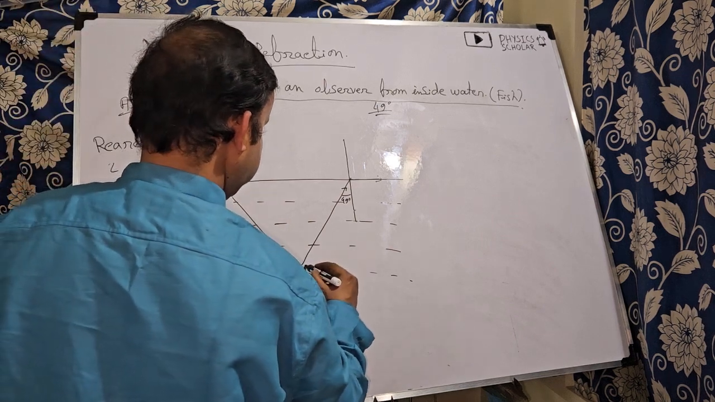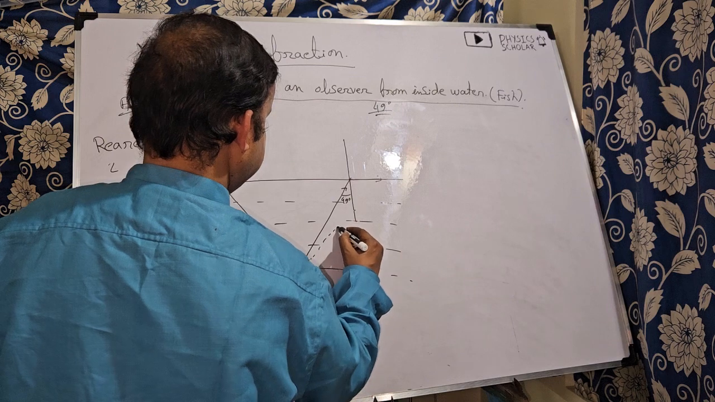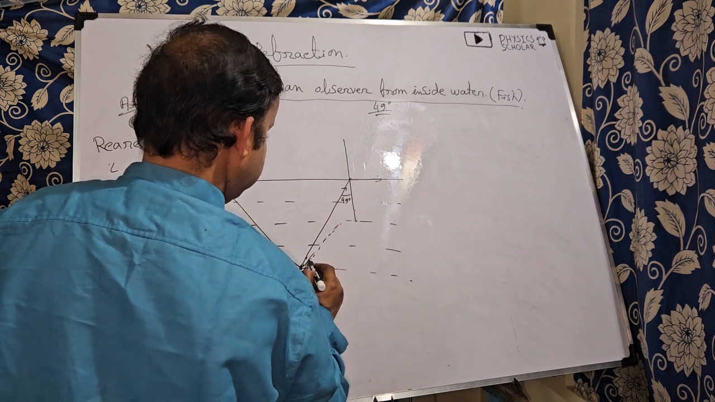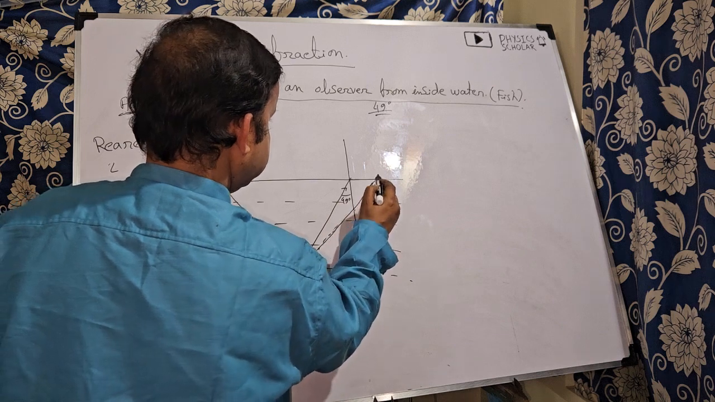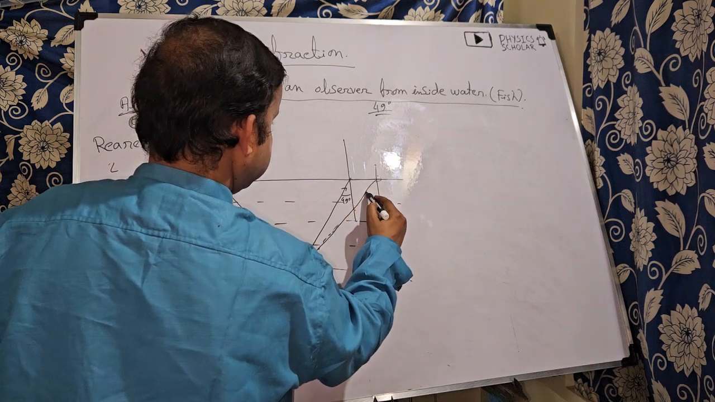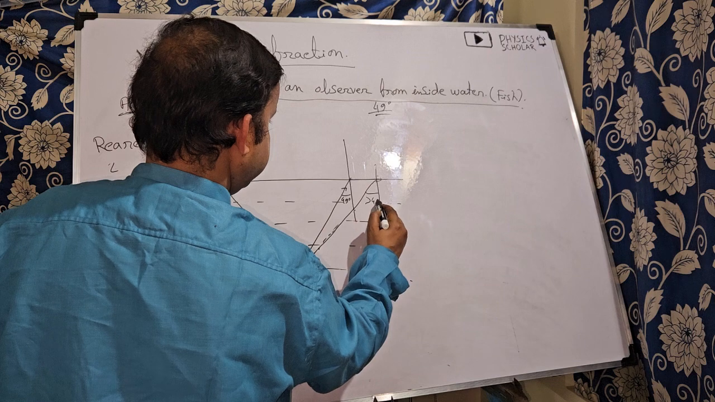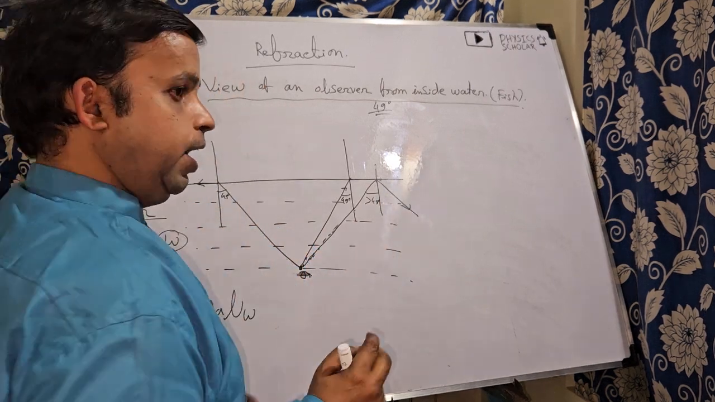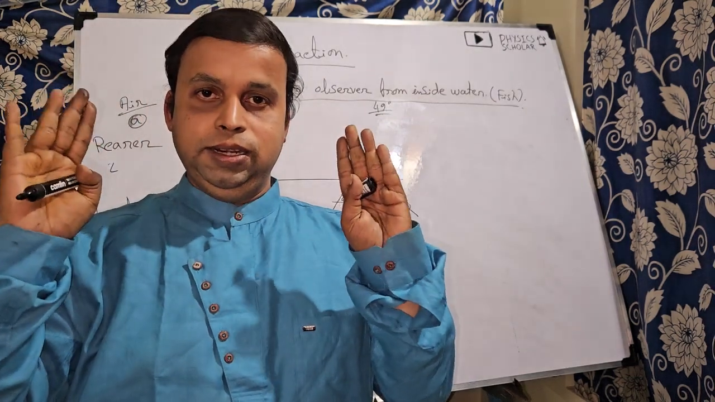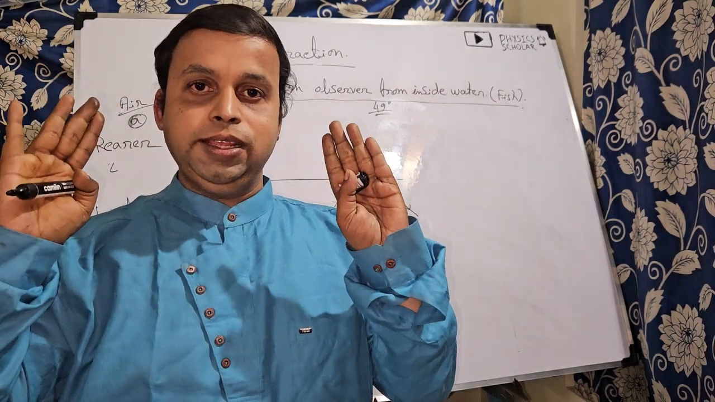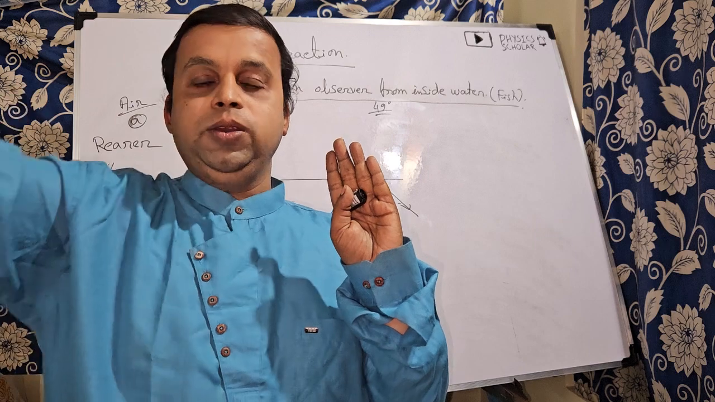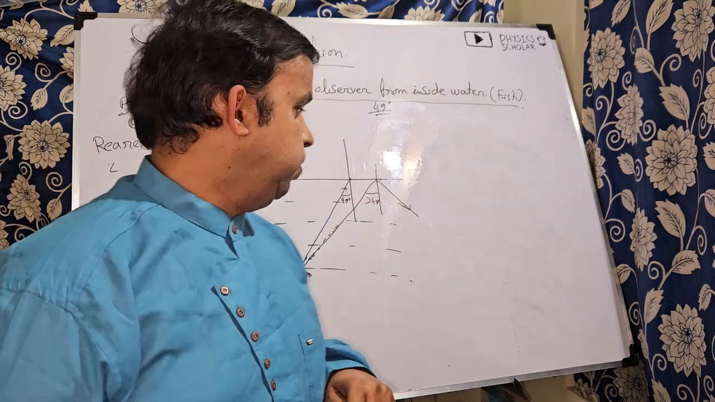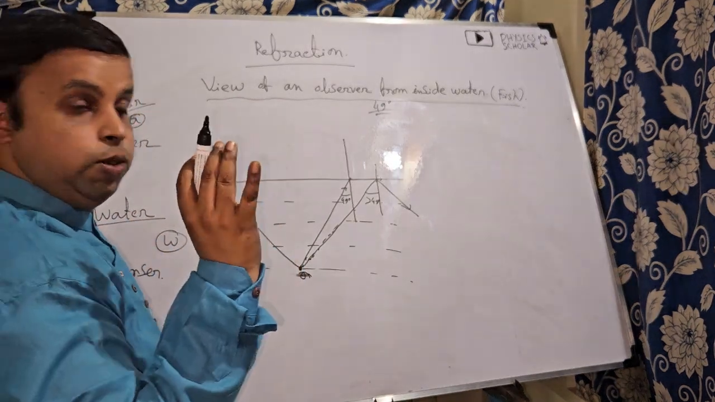And for any other rays with angle greater than 49 degree, total internal reflection will take place. Okay, and that part will not be visible. That means no rays can go to the air medium. Clear? That's why that part will not be visible for the fish or for any observer.